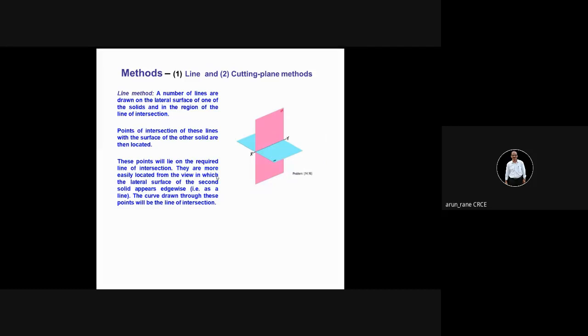One is called the line method, and another is called the cutting plane method. We will study both the line method as well as the cutting plane method. In the line method, we take a number of lines on the lateral surface of one of the solids and then join them. In the cutting plane method, we take a number of planes and join them.